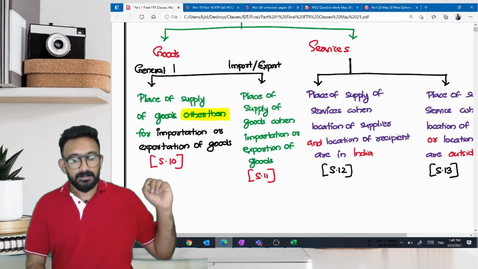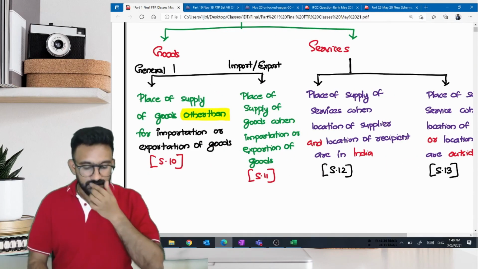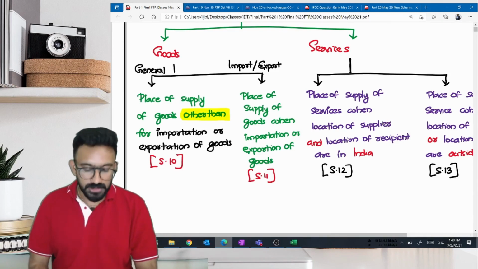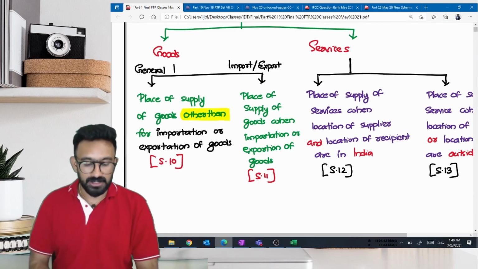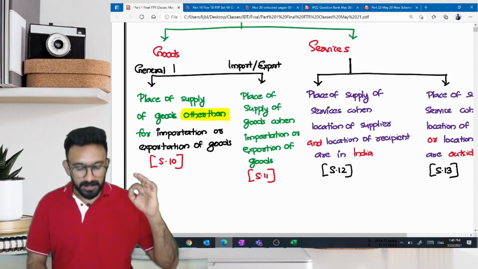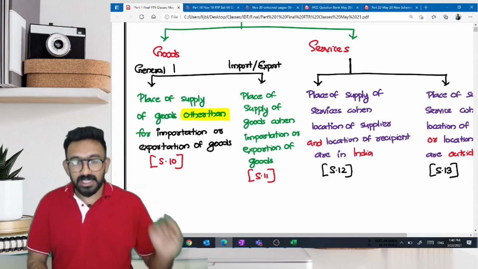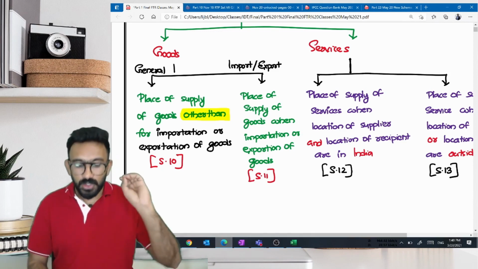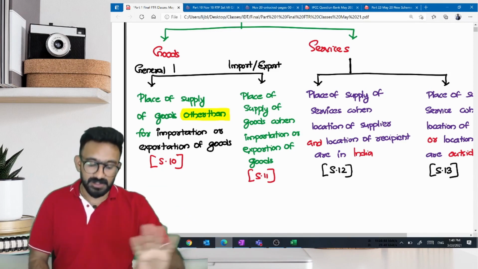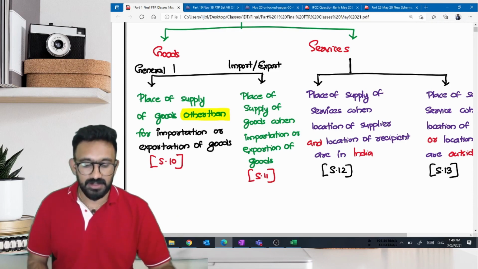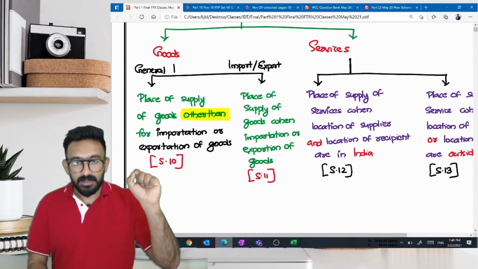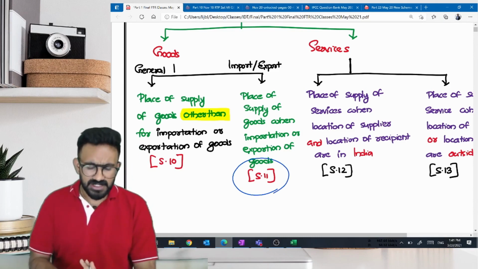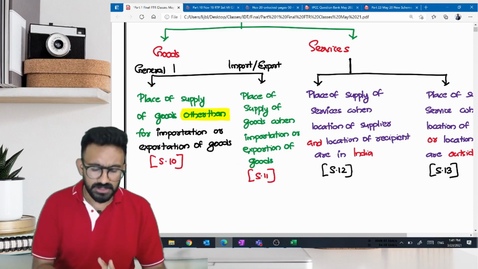In general, place of supply of goods other than for importation or exportation of goods will be dealt with in section 10. So how to determine place of supply other than import or export? You'll have to just think: normally, not import and export. Normally, in case of goods, place of supply is determined under section 10. In case of import and export, it is determined under section 11. Very simple provision. This is what we are going to look at today.